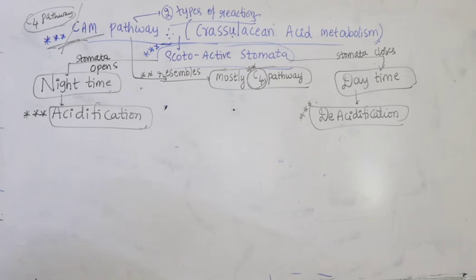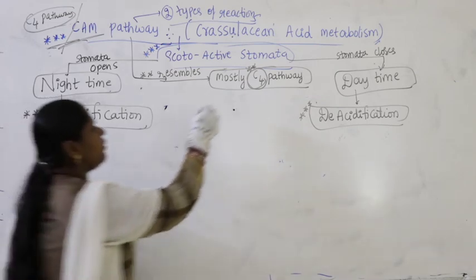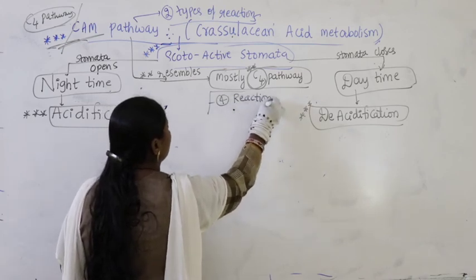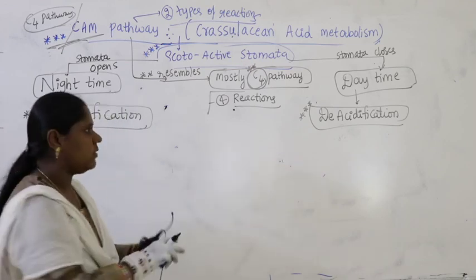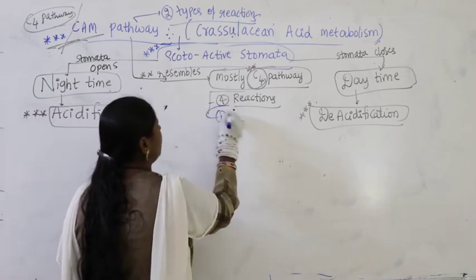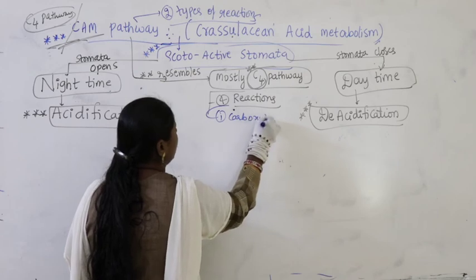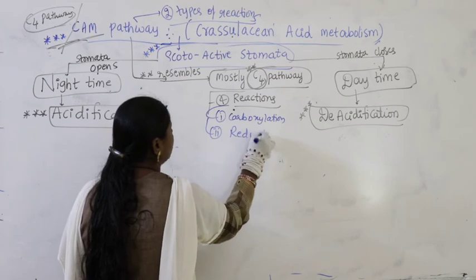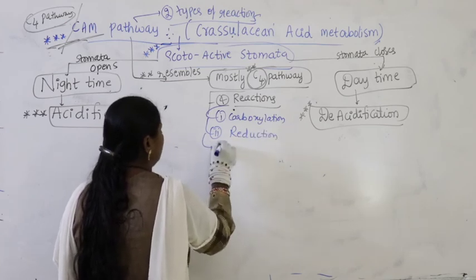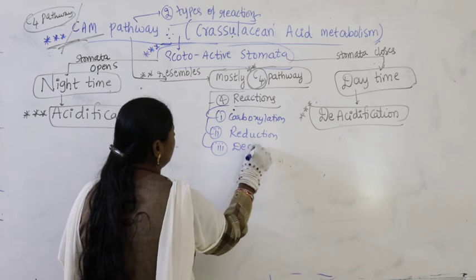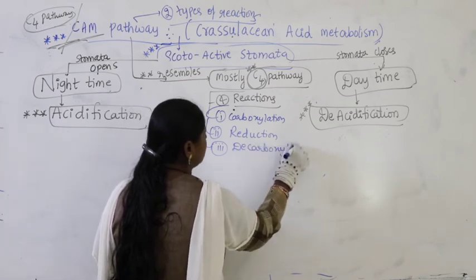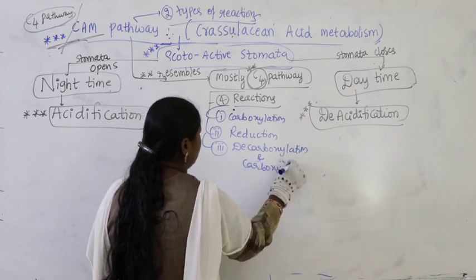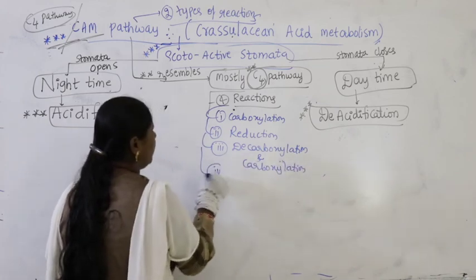Right. So in the C4 pathway, what are the four reactions that occur? One is carboxylation, the second is reduction, the third is decarboxylation, as well as carboxylation, and what is the fourth?